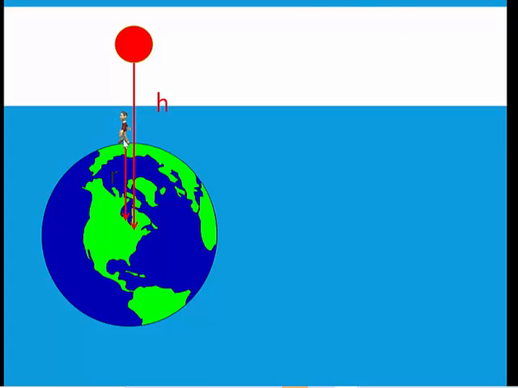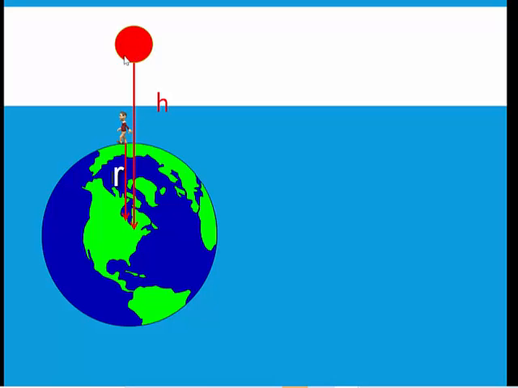The distance between the person and the center of the Earth is very less. So R is written over here, which means R is the distance from this person to the center of the Earth, or in a way, the radius of the Earth, isn't it? So the distance between them is just the radius of the Earth. But when any object goes up in the air, the distance between the center of the Earth and the object increases.